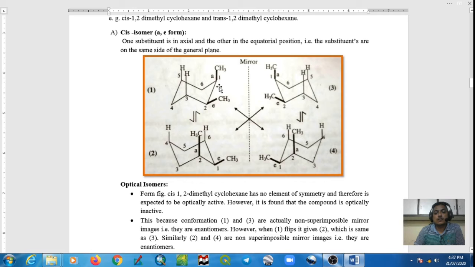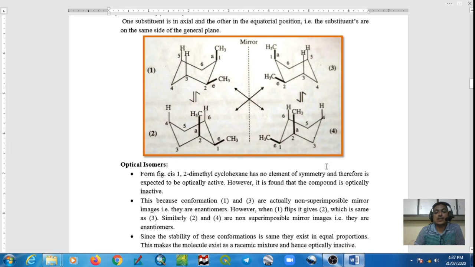However, when this conformer 1 undergoes ring flipping, it gives conformer 2, and this conformer 2 and conformer 4 are also non-superimposable mirror images, that is enantiomers. The stability of these four conformers is equal. All these conformers having the same stability, hence they exist in equal proportion.